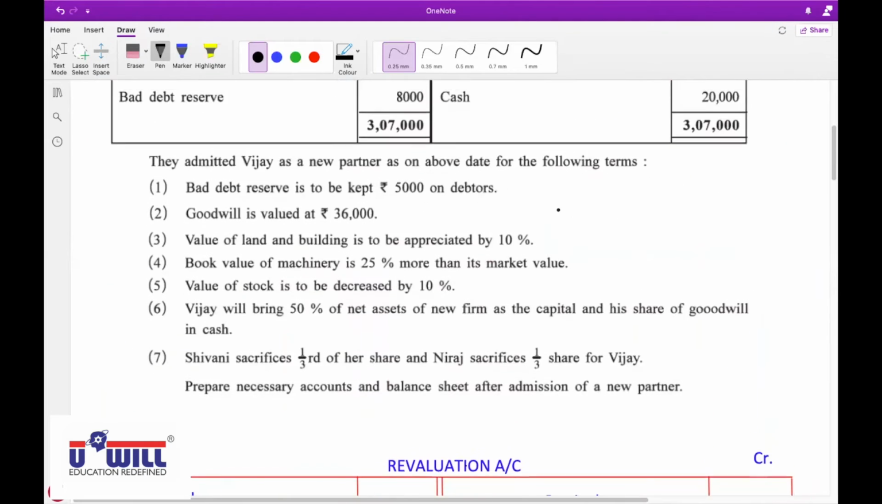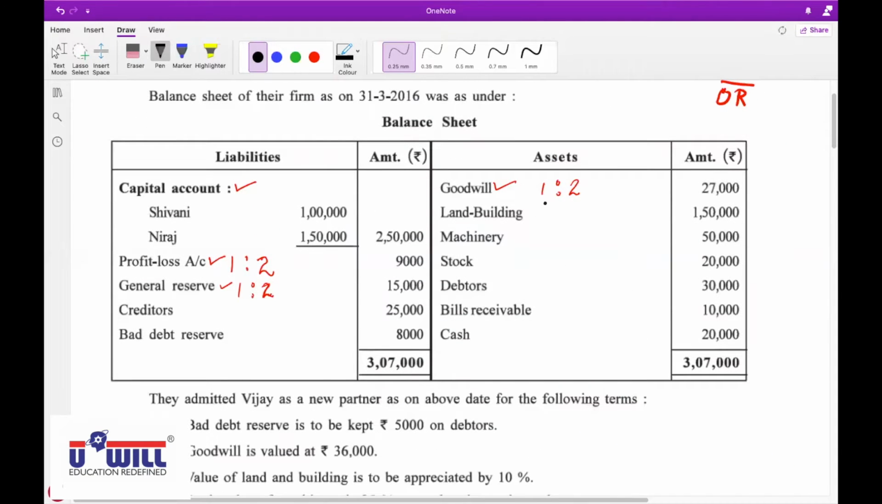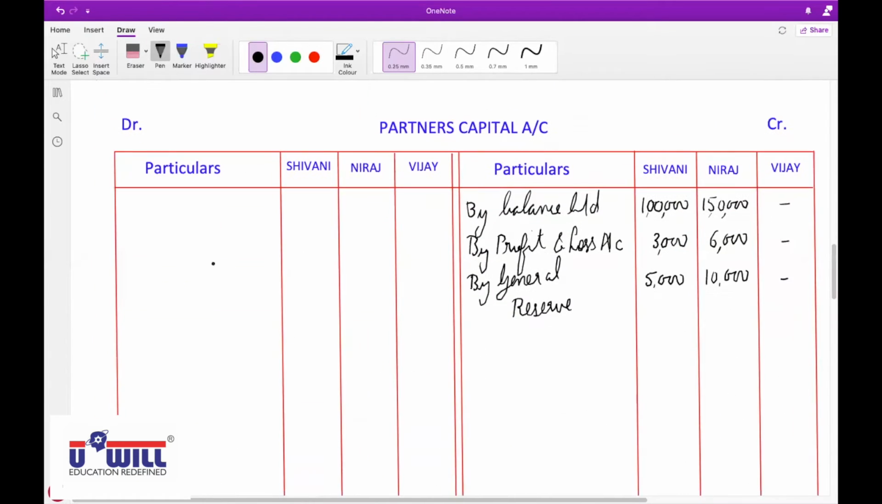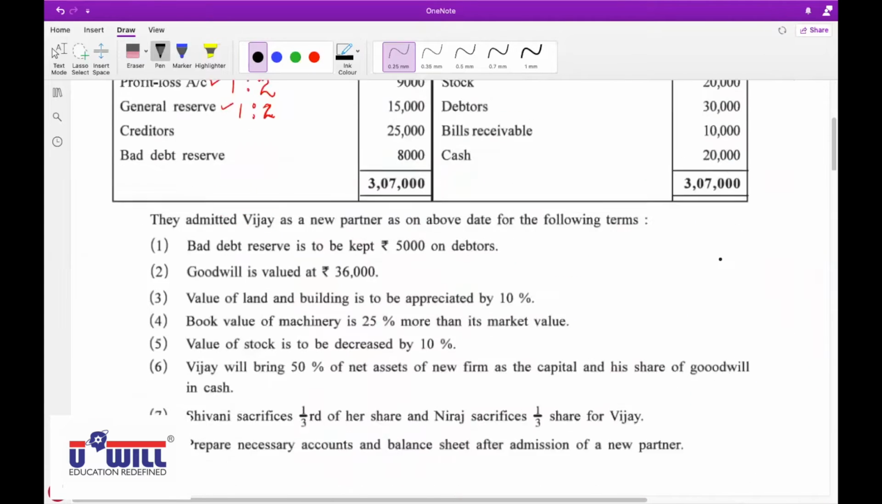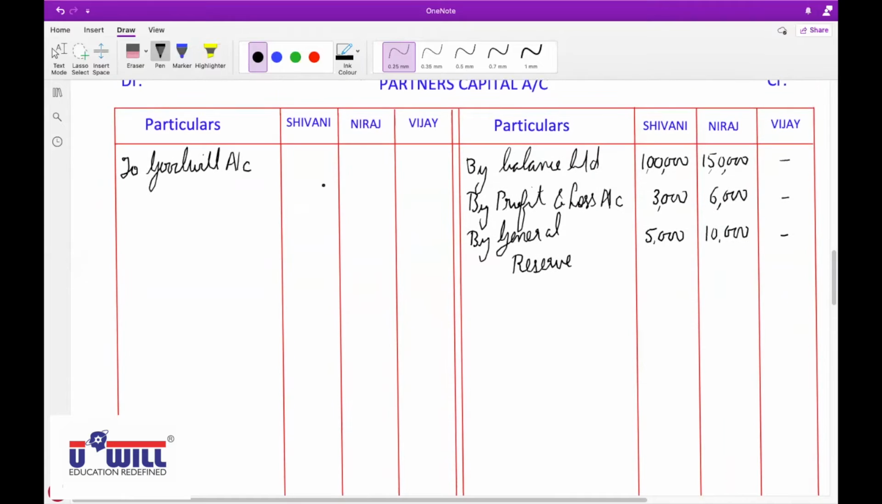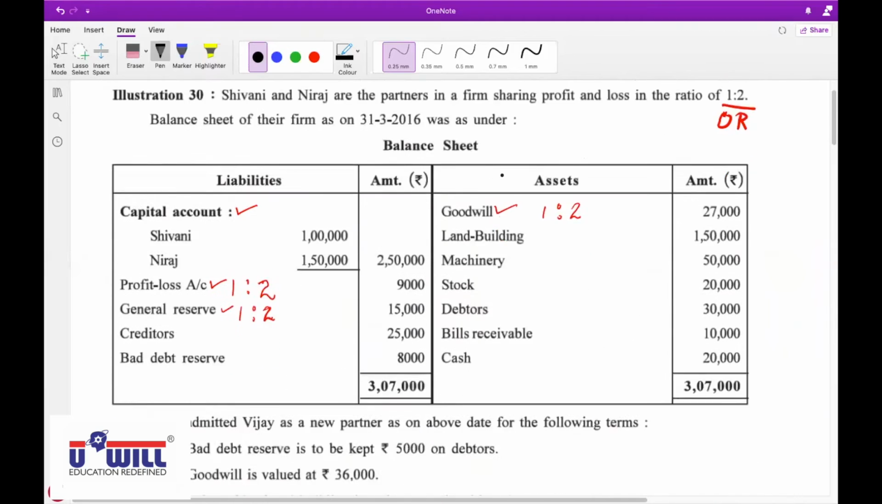Then asset side goodwill. So old partners' capital account debit to goodwill. Old partners' capital account debit means partners' capital account on the debit side to goodwill account. And again 27,000 into 1/3, 9,000, and 2/3, 18,000. So all the items from the balance sheet are distributed.